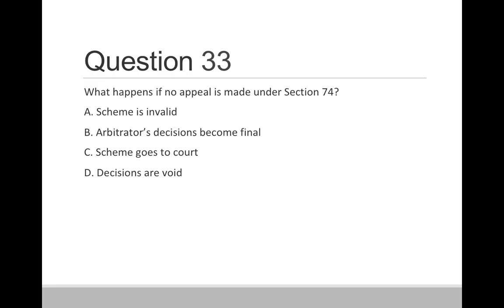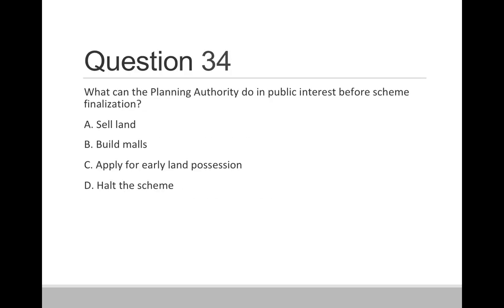Question 33. What happens if no appeal is made under section 74? Option A, scheme is invalid. Option B, arbitrator's decisions become final. Option C, scheme goes to the court. Option D, decisions are void. So correct answer is option B, that arbitrator's decisions become final. So if there is no appeal on the arbitrator's decision, then it is deemed to be final.